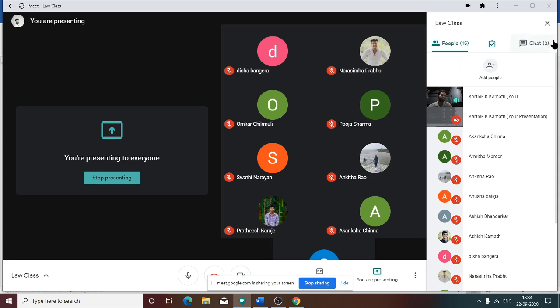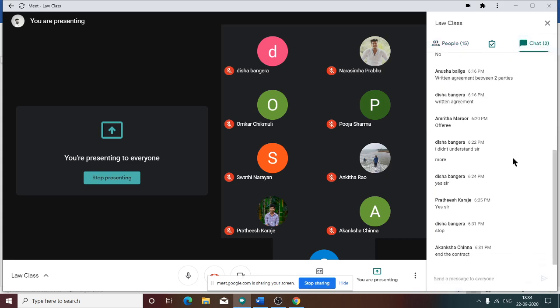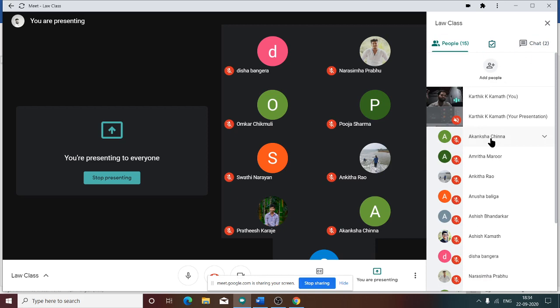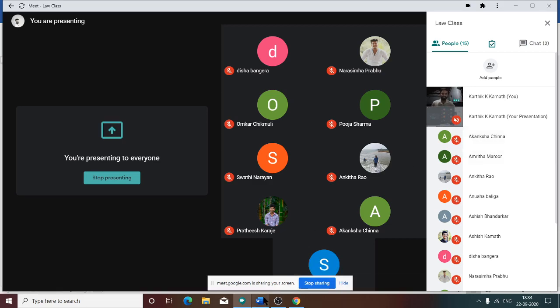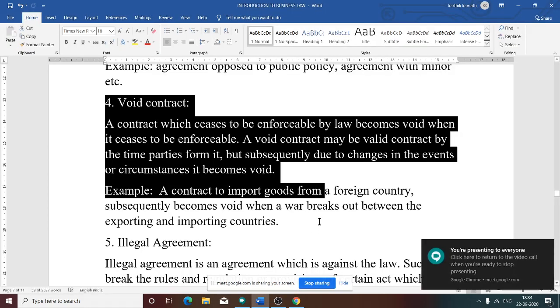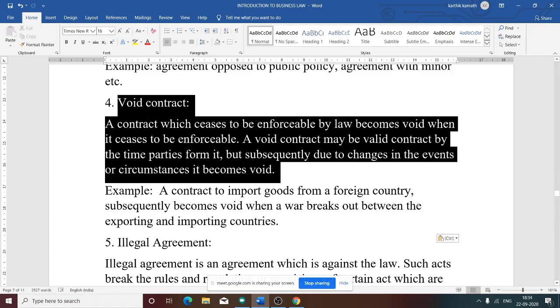But before performing the contract, the cow dies. Yes, Akamsha is saying end of the contract, correct. Now the contract is impossible to perform because the subject matter, the cow, is not there. How am I going to perform my contract? Not possible, so that becomes void. That is the meaning of a void contract: initially it is a valid contract, but subsequently, due to changes in the event or circumstances, it becomes void.